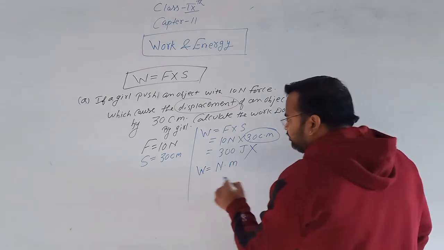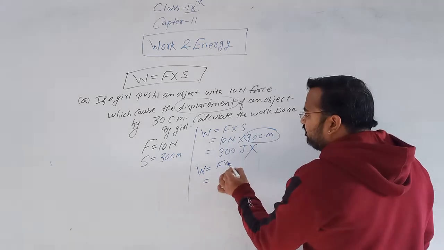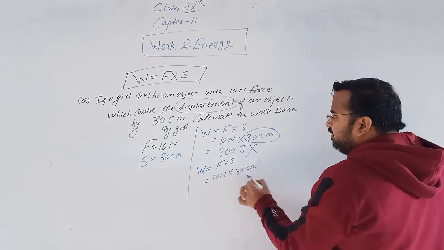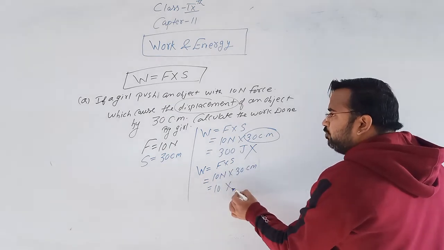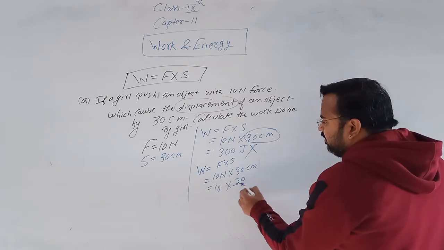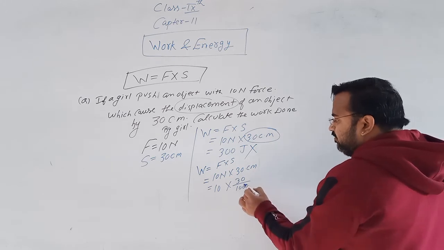So applying the formula force into displacement, force is 10 Newton, displacement is 30 centimeter, and that centimeter should be converted into meter. How is 30 centimeter converted into meter? Divide by 100.